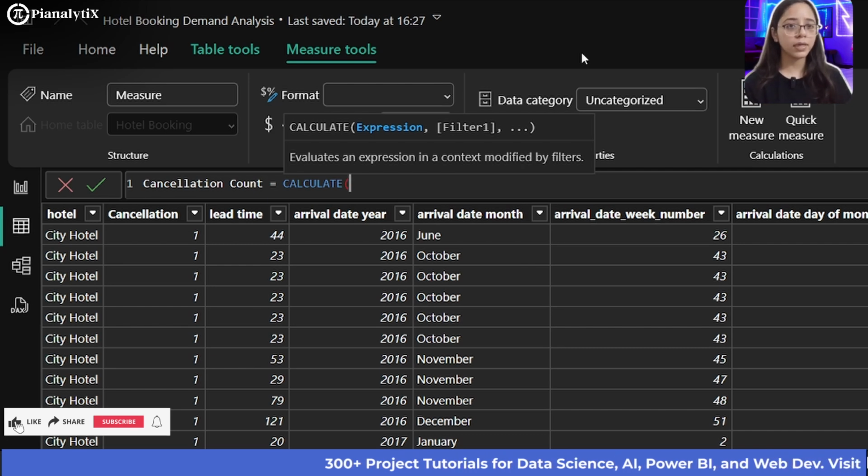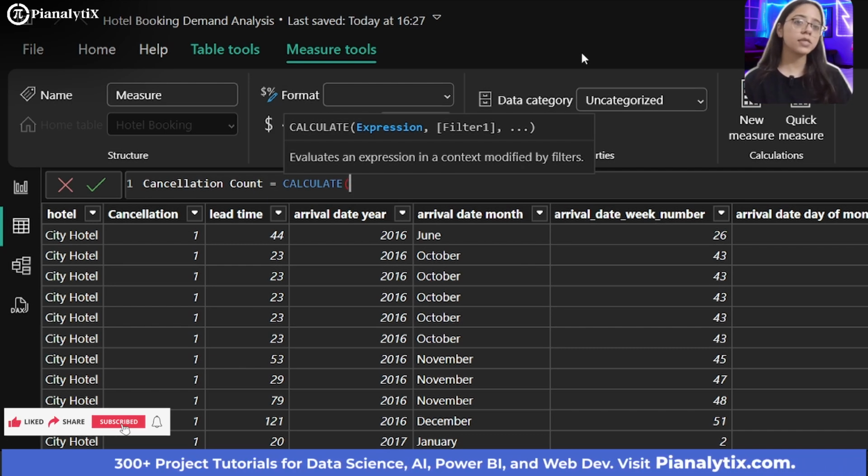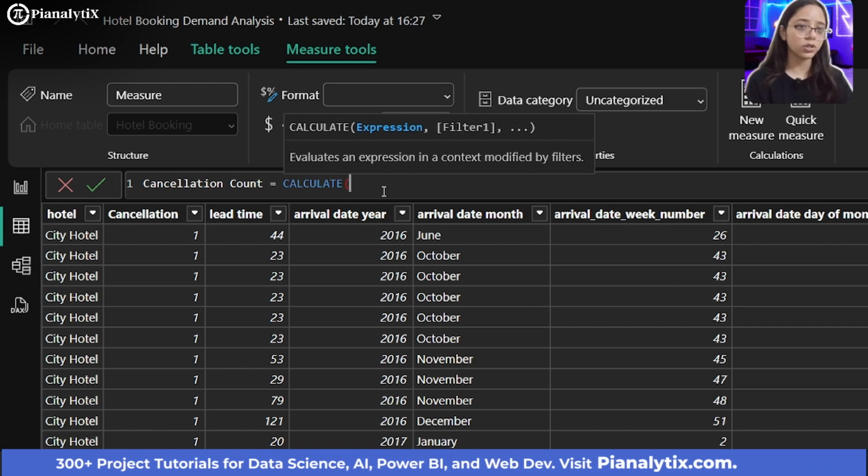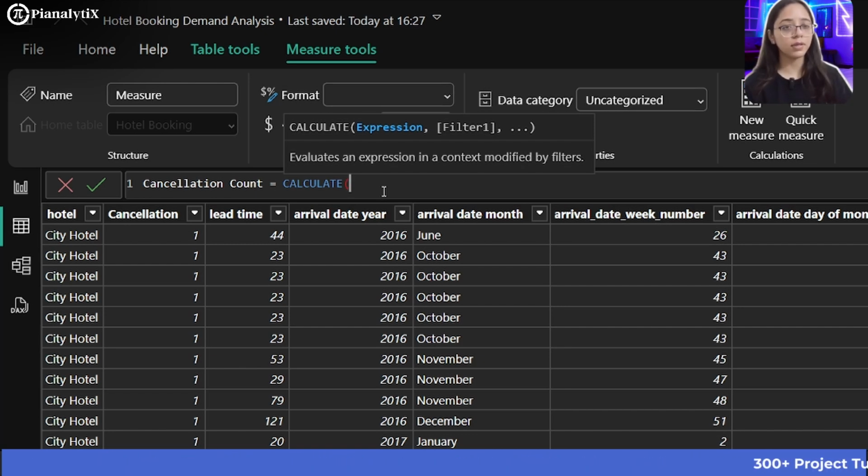I want the marks of all students from all sections, but excluding a section, which could be B, C, D, depending on the context. So I am going to write a CALCULATE function to count the total number of cancellations, including only those where cancellation actually happened, or in boolean it was 1.